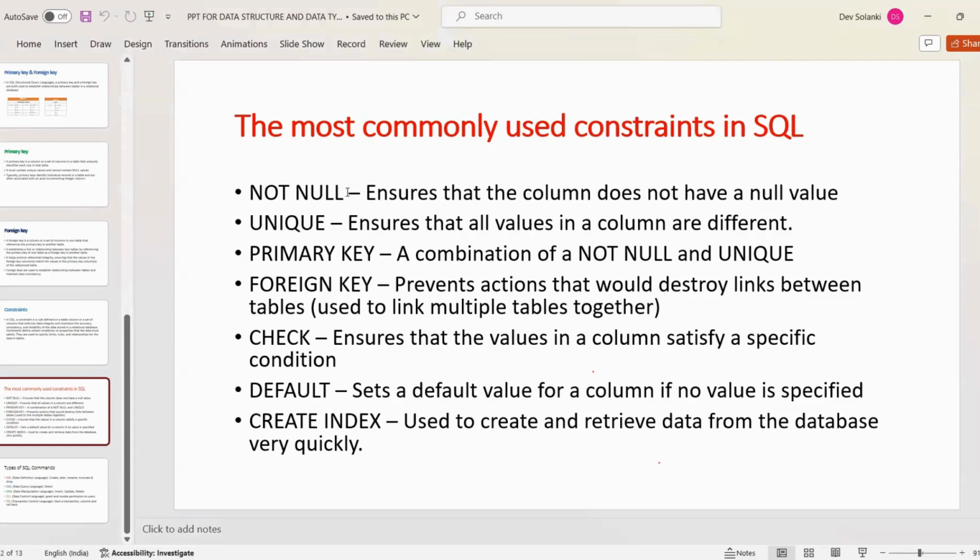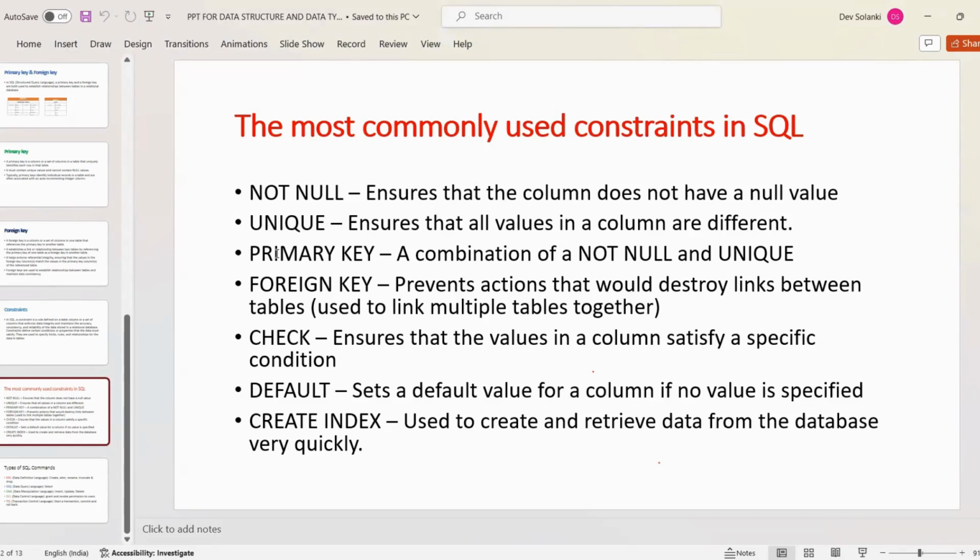NOT NULL constraint means we are putting a condition that this column should not have any null value. Null value means an empty value. The column should not have any empty value. Then second is UNIQUE. Unique ensures that all values in a column are different. For columns like employee ID and roll number, we should put the constraint unique.